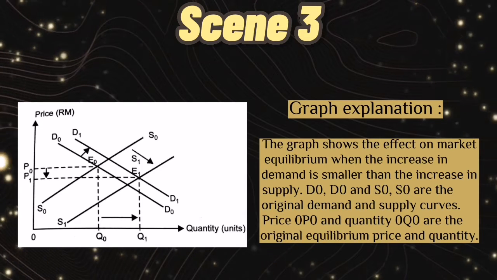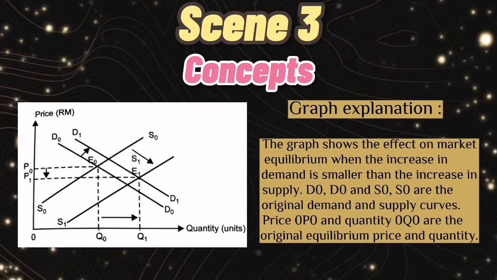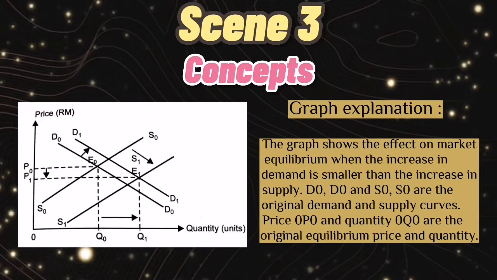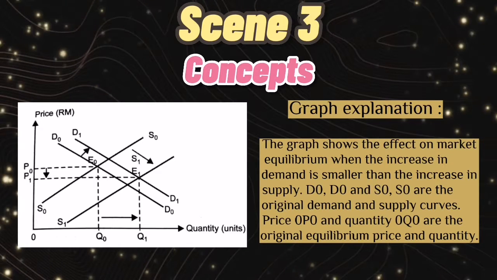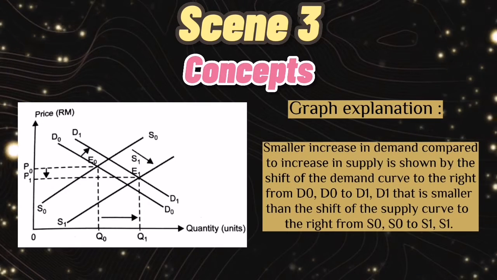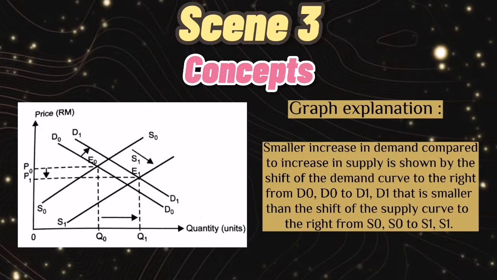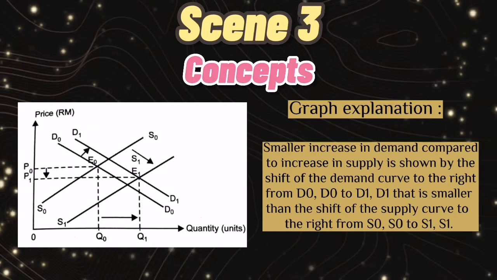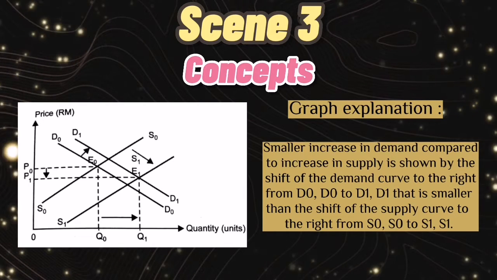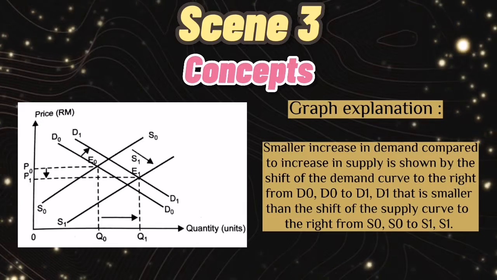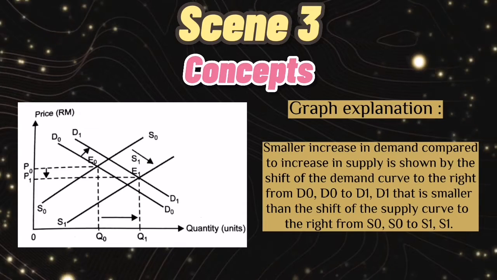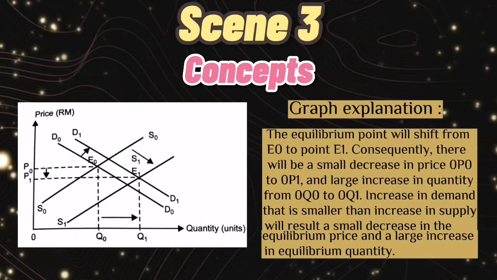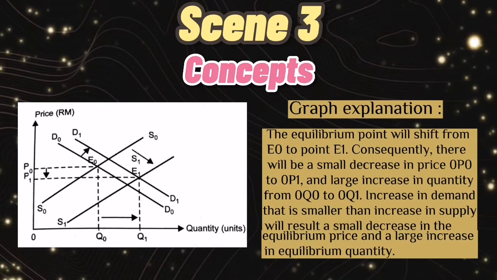D0 and S0 are the original demand and supply curves. Price P0 and quantity Q0 are the original equilibrium price and quantity. A smaller increase in demand compared to the increase in supply is shown by the shift of the demand curve to the right from D0 to D1, that is smaller than the shift of the supply curve to the right from S0 to S1. The equilibrium point will shift from E0 to point E1.